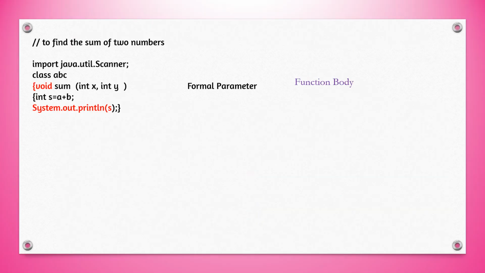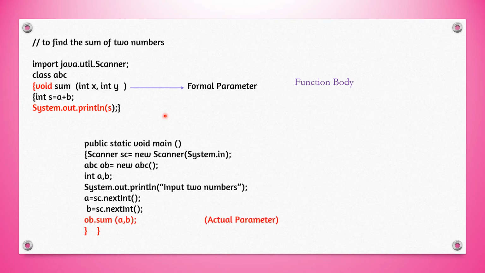Here we can discuss with an example. In this case, the function name is sum and it has two parameters x and y. So the parameters in the function are known as formal parameters. And now we can see what is actual parameter. Here the main program is here. We have two numbers a and b. And the main function is calling the function sum and sending the values of a and b.